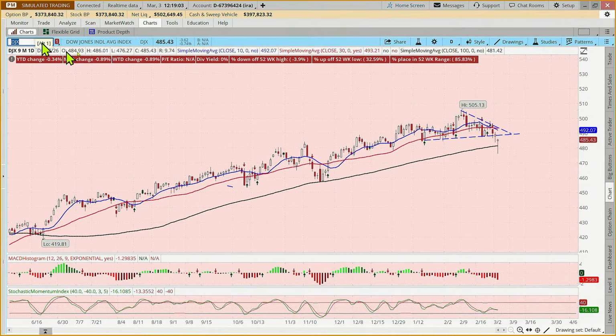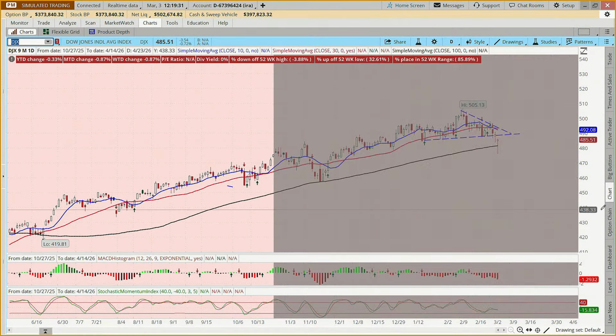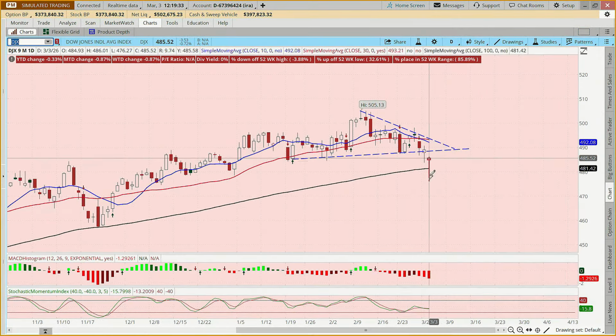And the same thing on the Dow today. So it's come down to this 100-day moving average. It broke below, and it's still below this recent support level as of today. And again, we have a really wide range today. It's moved $9.74, which is a big day for this. But it came way down and then it's rallied, and we've got a hammer, which is considered a bullish sign at a potential support level.